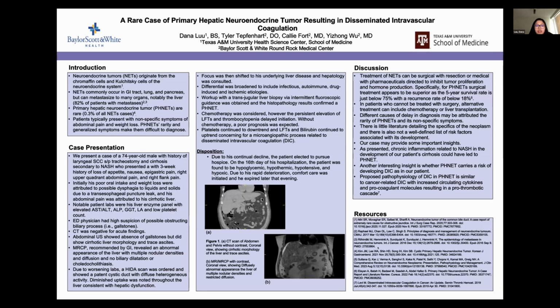The biopsy was positive for chromogranin, keratin, and synaptophysin. So this all indicated a neuroendocrine tumor origin. And now that we saw that it came from the liver, we went ahead and diagnosed him with a primary hepatic neuroendocrine tumor. At this point, his two options really were just chemo or surgical resection. However, because his condition was so poor, he wasn't a surgical candidate, and his labs continued to drop. He had low platelets, high LFTs again, and now his bilirubin continued to increase.